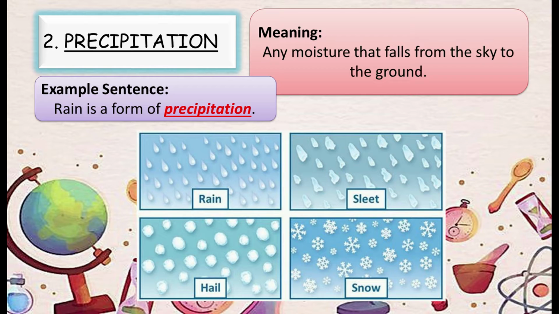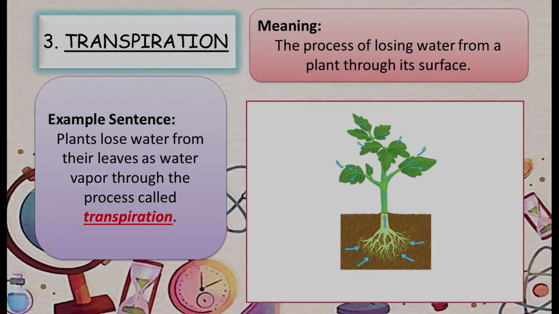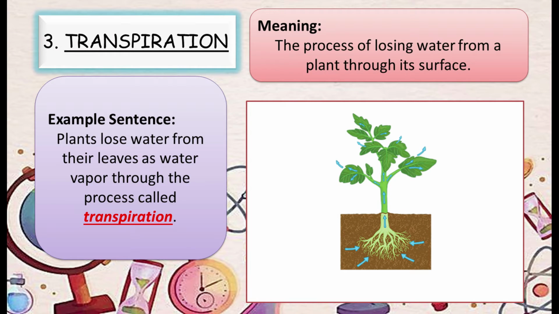The next word is precipitation. This means any moisture that falls from the sky to the ground. Example sentence: rain is a form of precipitation. The third word is transpiration. Transpiration is the process of losing water from a plant through its surface. Example sentence: plants lose water from their leaves as water vapor through the process called transpiration.